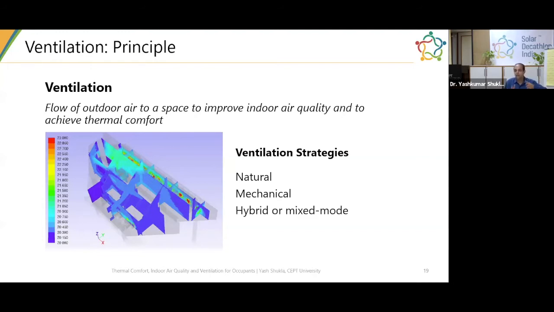So you don't have to have a space or zone adjacent to the envelope. You can actually have a space inside and still take advantage of ventilation air for thermal comfort, and you would be needing the air for indoor air quality.